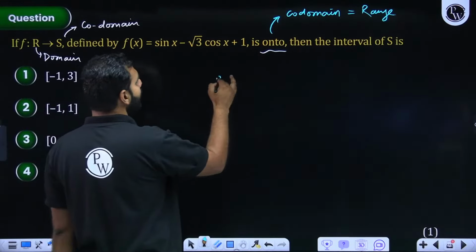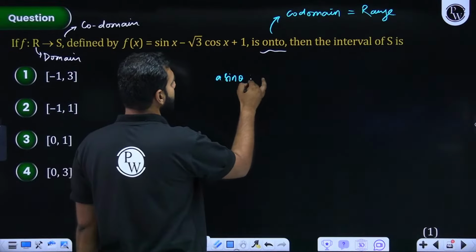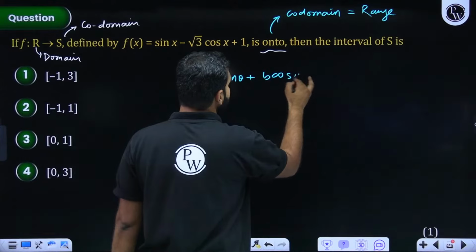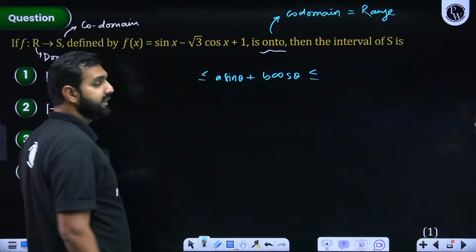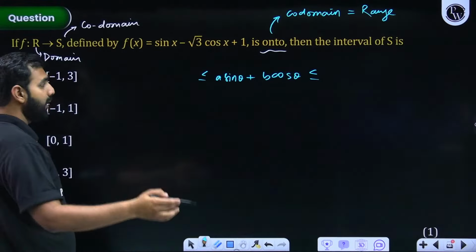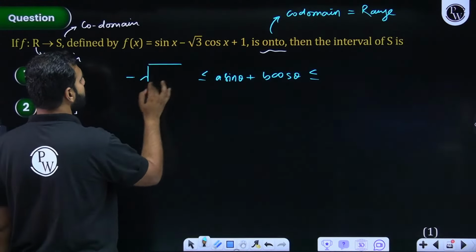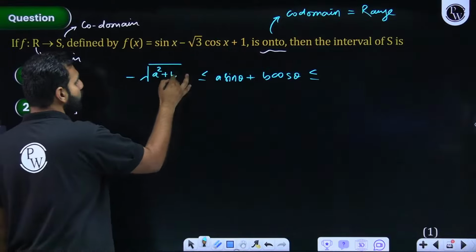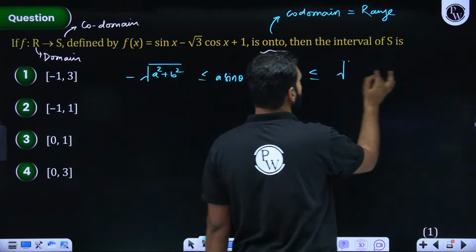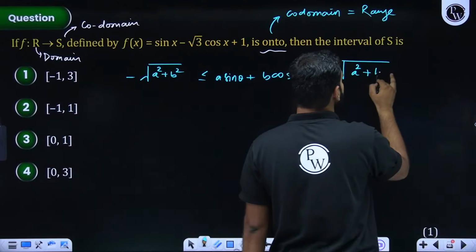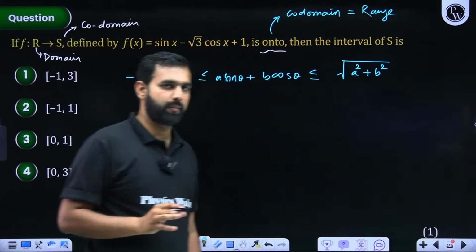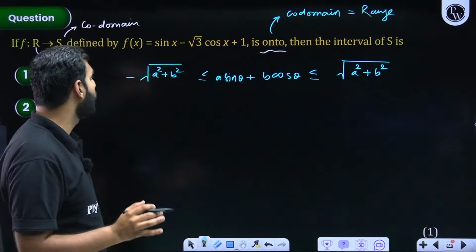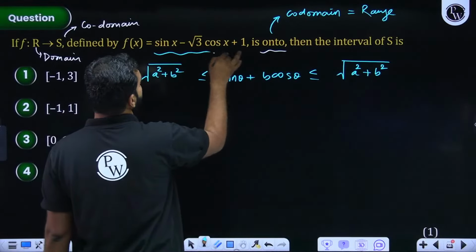I hope you remember a basic formula that a sin theta plus b cos theta has its own range. Do you remember that? A sin theta plus b cos theta. That's good, Black Mystery. That's brilliant. It always lies between negative of under root of a square plus b square to positive of under root of a square plus b square. Do you remember that? Do you all remember that? So with this, I hope I will not hesitate in saying sin x minus root 3 cos x.